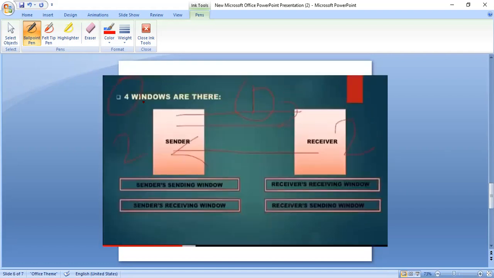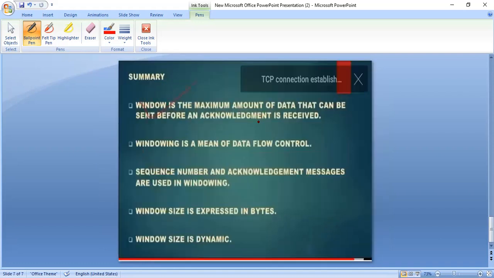You observe here, as I just told you, there will be a sender and a receiver. The sender will have a sending window and the receiver will have a receiving window. Sorry, the sender also has a receiving window. Similarly, the receiver will have a receiving window along with the sending window. So 4 windows are available for us to establish communication.